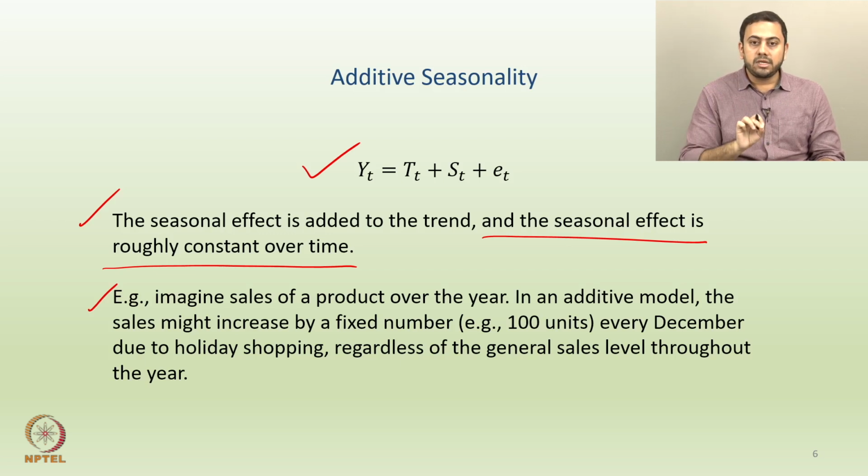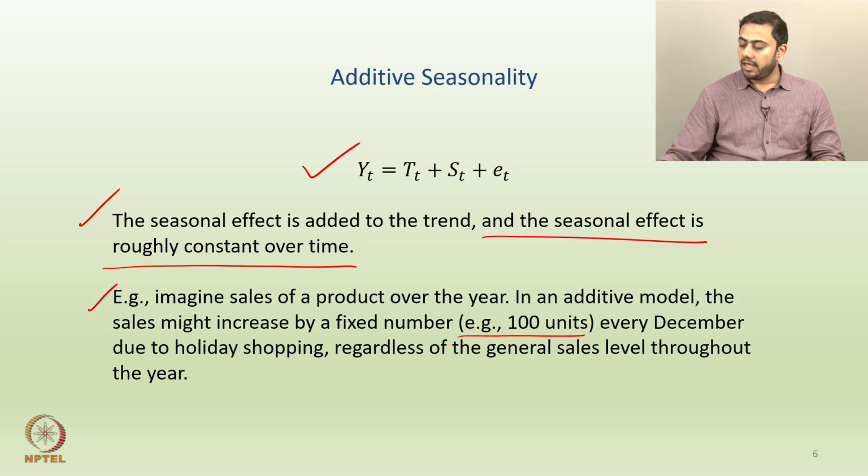So, this December there will be an increase of 100 units, then the next December there will be an increase of 100 units. If you notice, this number 100 stays constant over the entire time frame. So, if you collect data for the next 10 years also, then every December there will be a fixed increase of 100 units. And why exactly? Because you are adding the seasonal term to the trend.